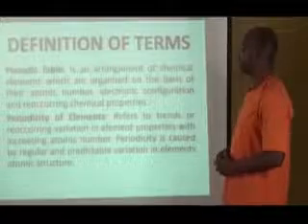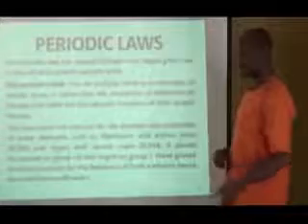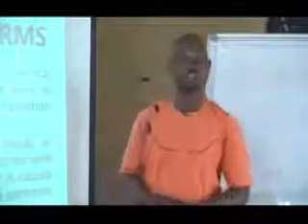The periodicity of elements refers to the trends or recurring variation in elements' properties with increasing atomic number. Periodicity is caused by regular and predictable variation in the elements and their atomic structure. The atomic structure of elements helps us a lot to tell you the group and period an element is placed on.